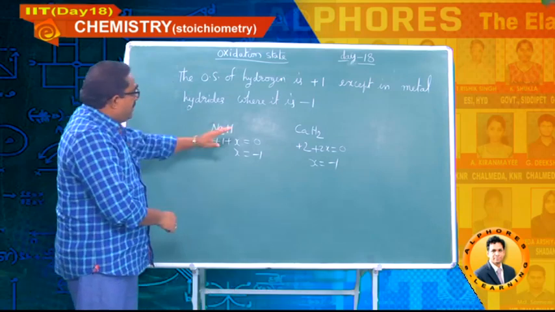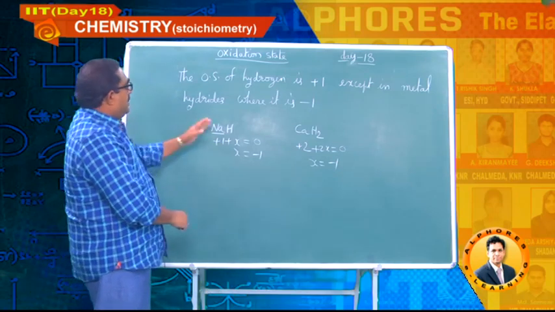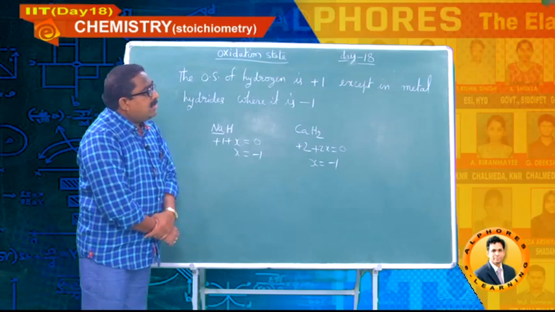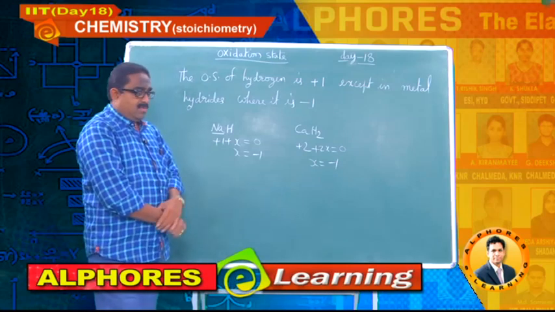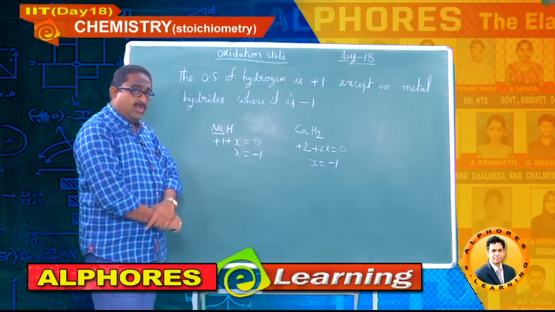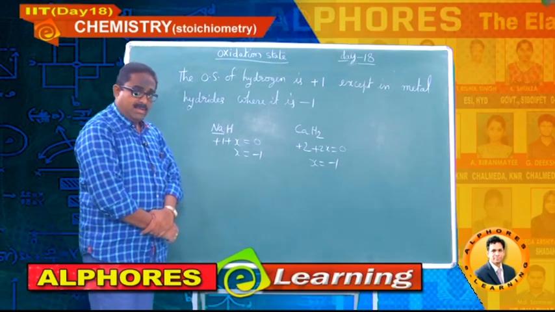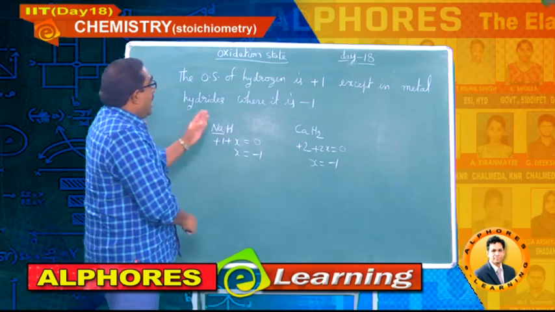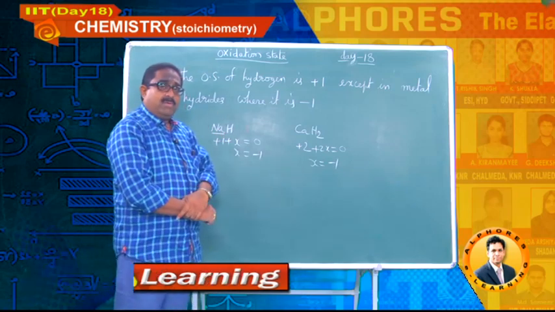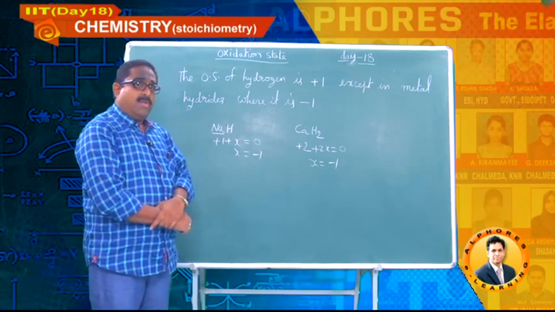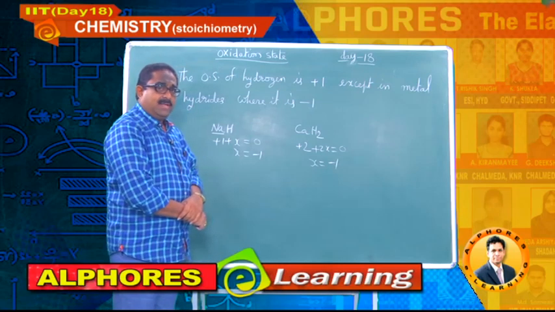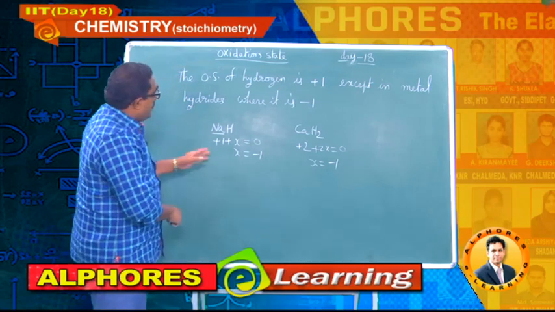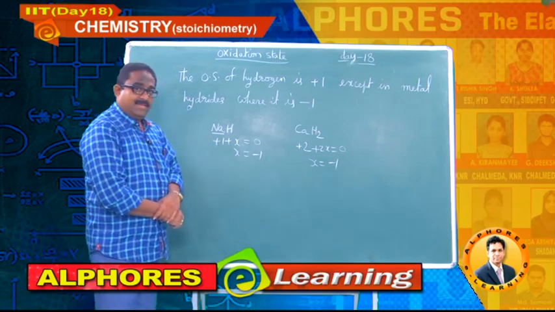Now, with this concept, I am going to end this session, and in the next session, we will continue these rules to calculate oxidation numbers. After finishing the rules, we will go for a detailed and full-fledged exercise on that. So I am going to conclude this session with this. Thank you.